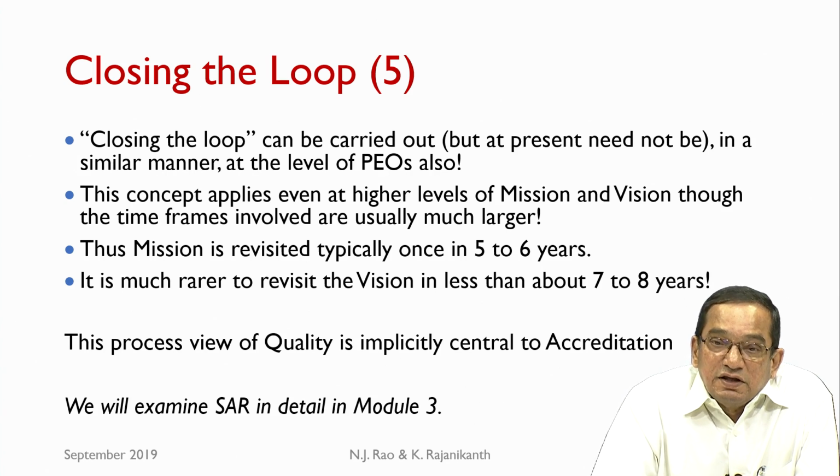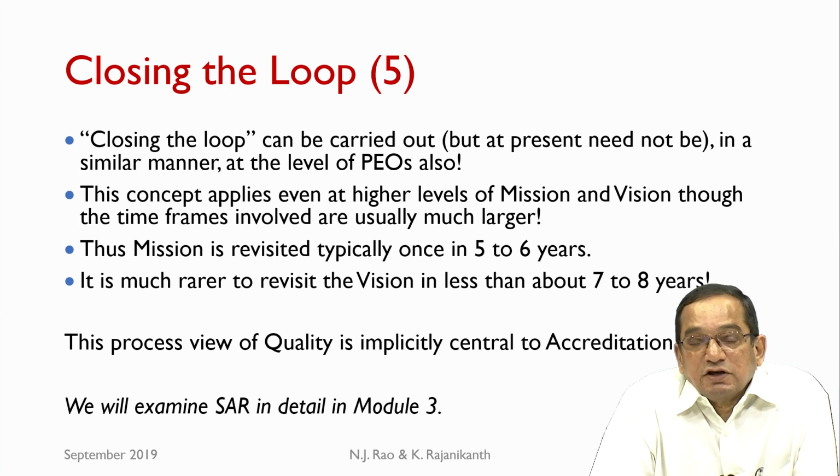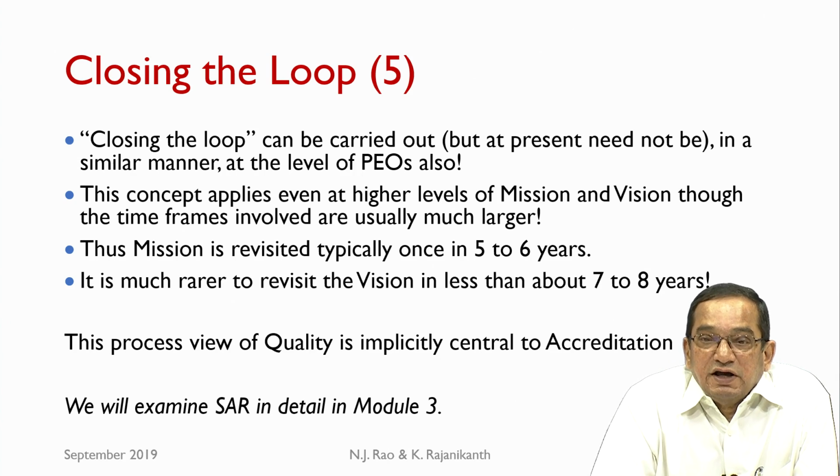In fact, year on year improvements in the performance of the program is the central feature of an institute which is on a growth trajectory, a program which is on a growth trajectory, and that is a very important aspect of a quality program. This process view of quality is implicitly central to accreditation.